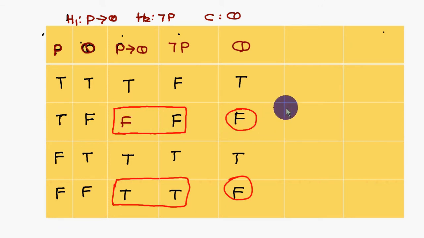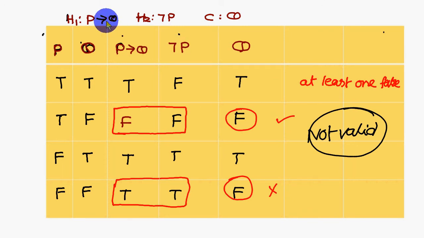Here both are true, so at least one false is not there, therefore it is not a valid conclusion. That means with P conditional Q and not P, Q is not a valid conclusion.